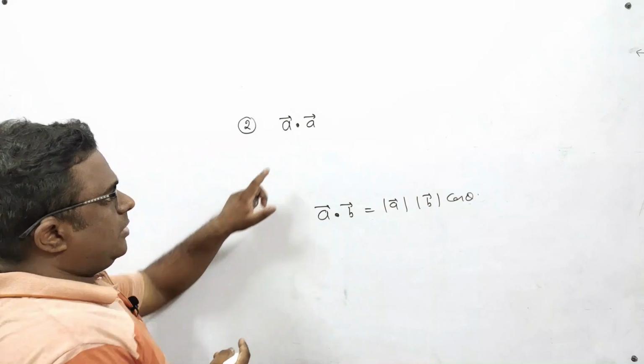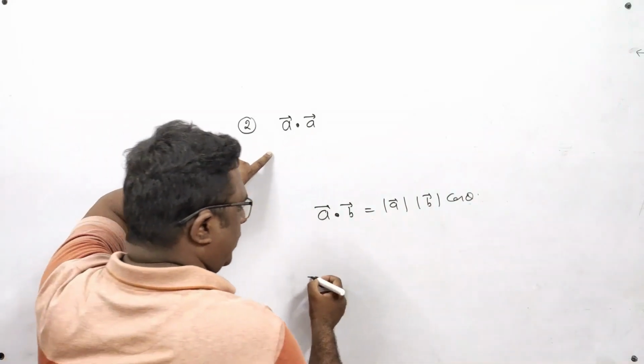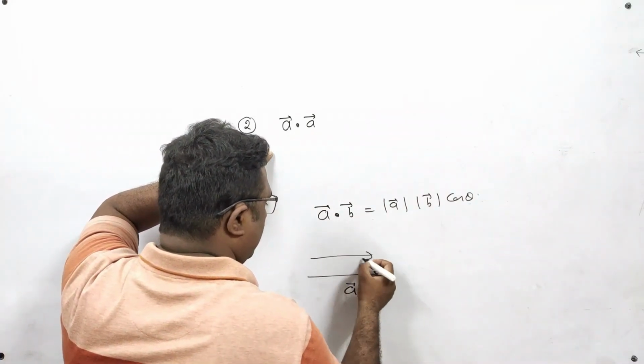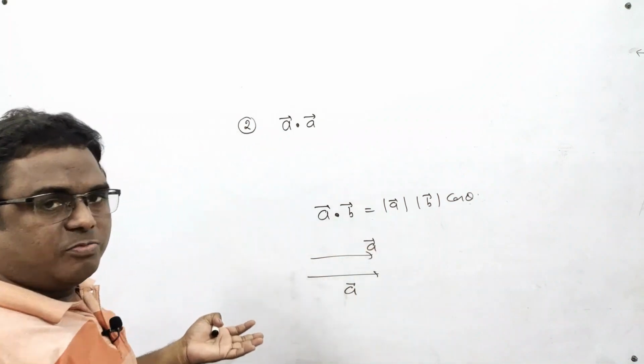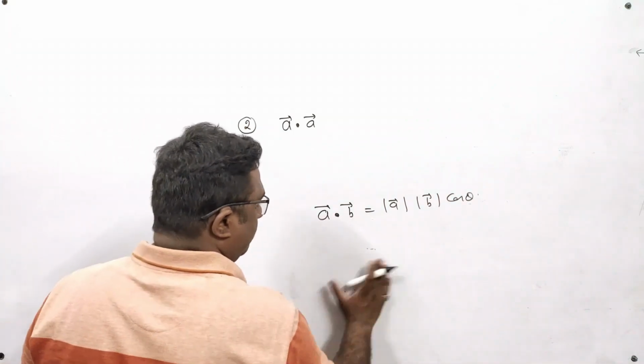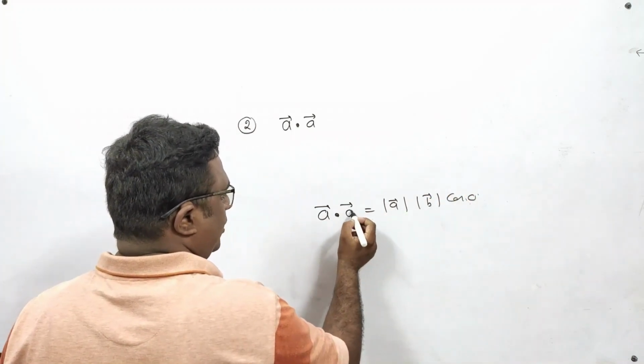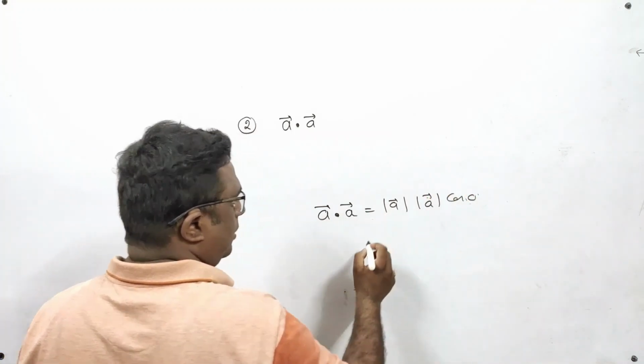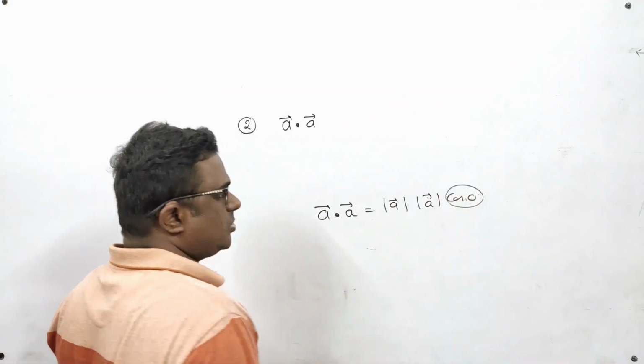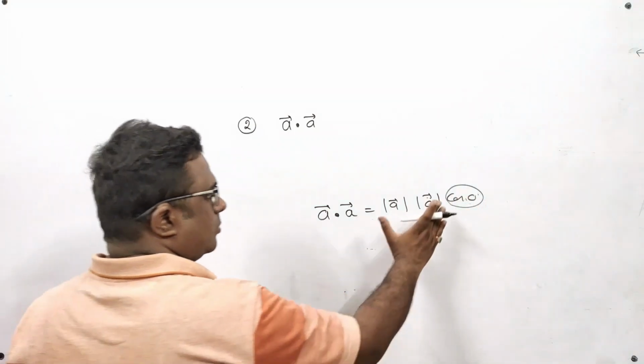Since I am taking a vector here, both vectors are the same, and the angle between the same vectors will be taken as 0. So I put 0 here, and in place of b I take a. What is the value of cos 0? The value of cos 0 is 1.